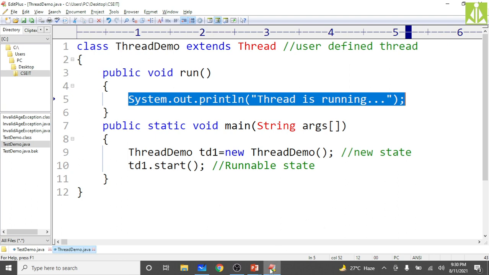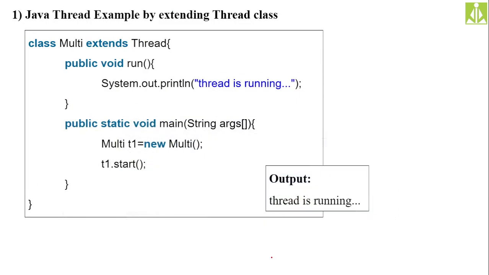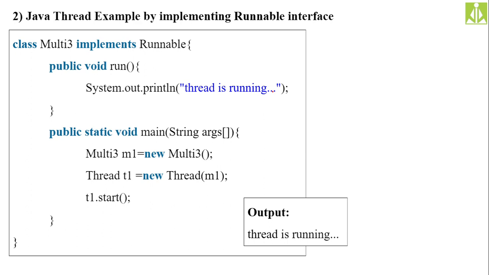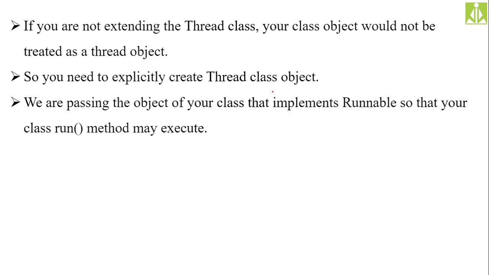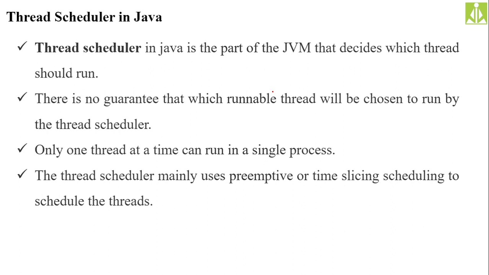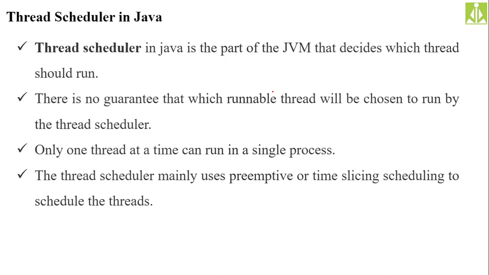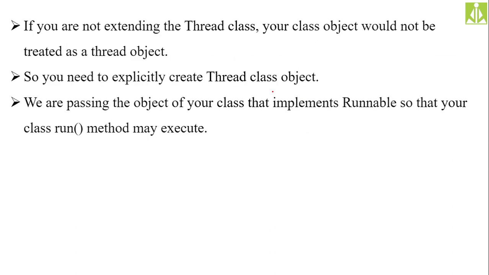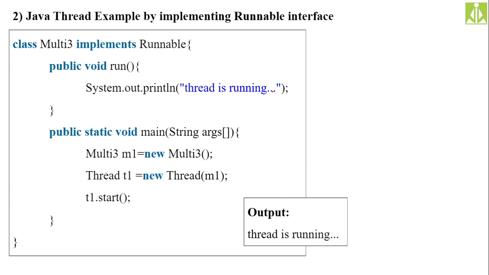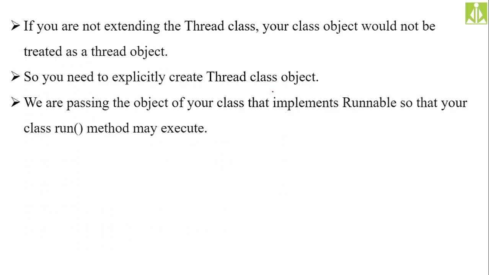Hopefully you understood this, the thread concept using the Thread class that I have shown. Our next example is using the Runnable interface. We will also see this one. I have already explained when to use the Thread class and when to use the Runnable interface. That also we will discuss, and we will conclude. About the thread scheduler, there is a separate concept that we will discuss in tomorrow's session. So this we will do, and this we will discuss, and with that we conclude.